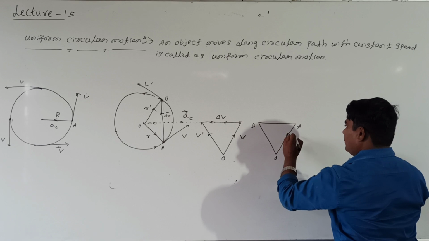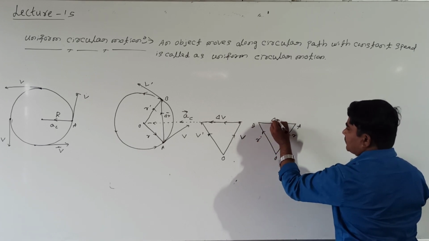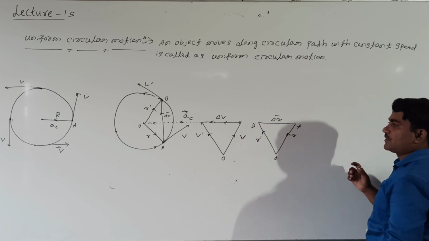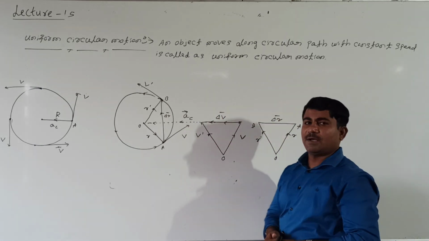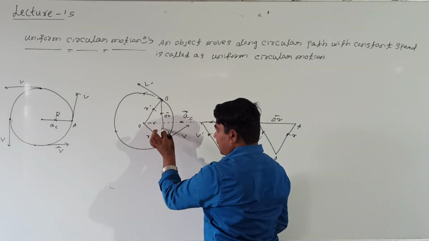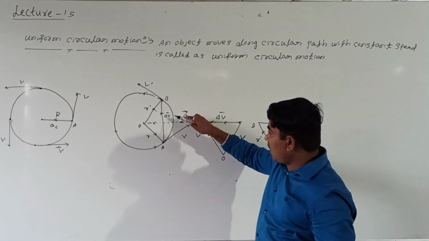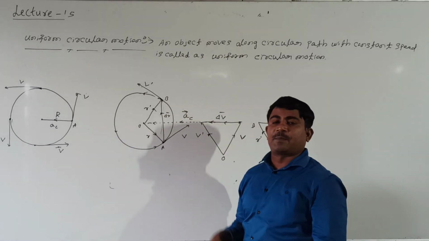If this is what value? R. What about this value? R dash. Then what about this? Del R. Right. And this is del V. Look at me. The change in velocity and the displacement are both perpendicular to each other in this diagram. Change in velocity and displacement are both perpendicular.